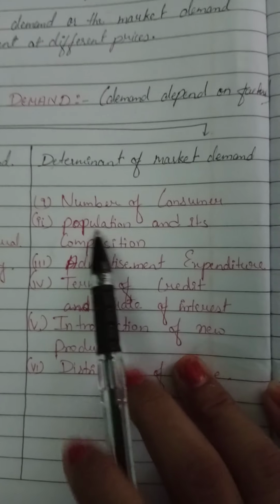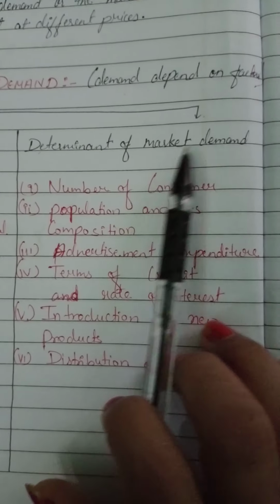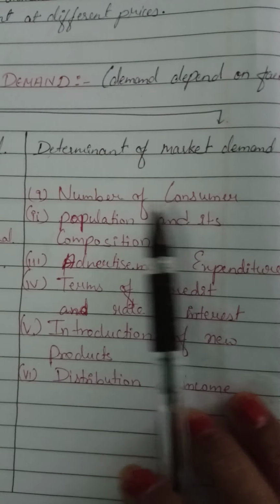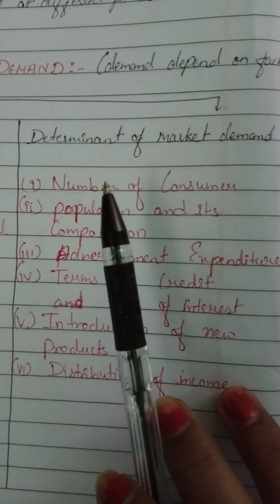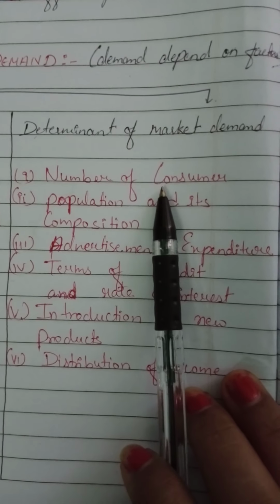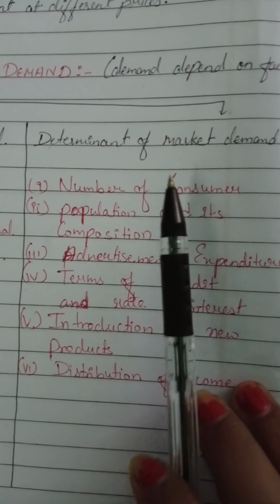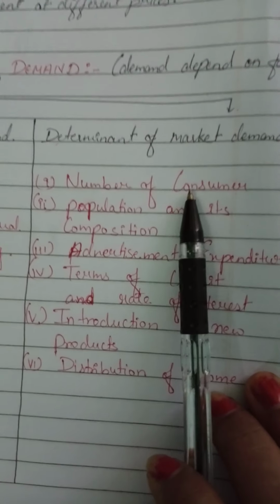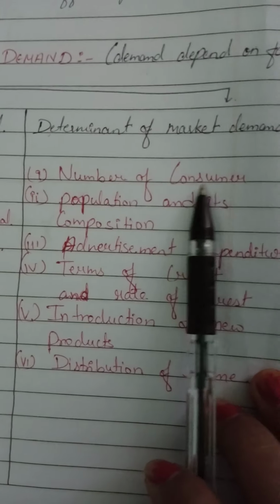Now, factors that determine the market demand. First is the number of consumers. Here, the number of consumers means the total market demand. Total market demand depends on the number of consumers in the market. The greater the number of consumers, the greater will be the market demand.